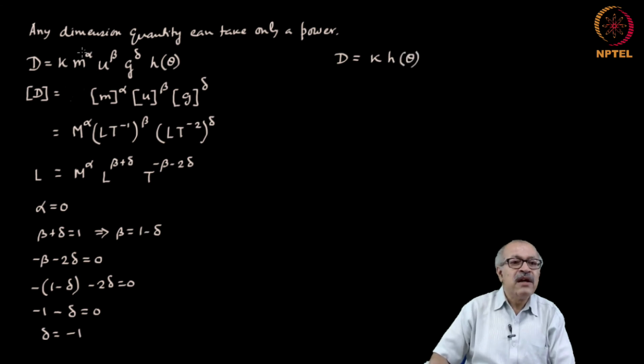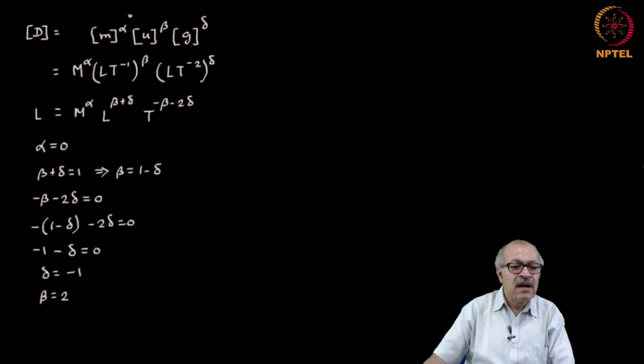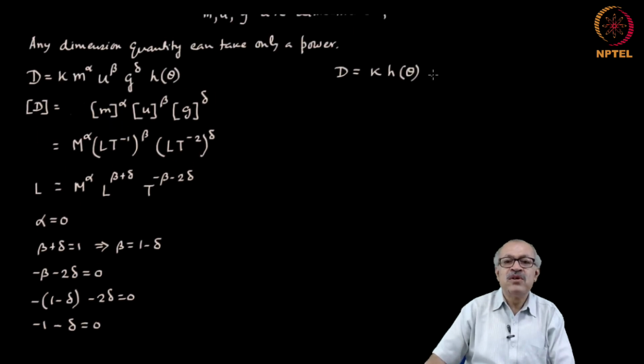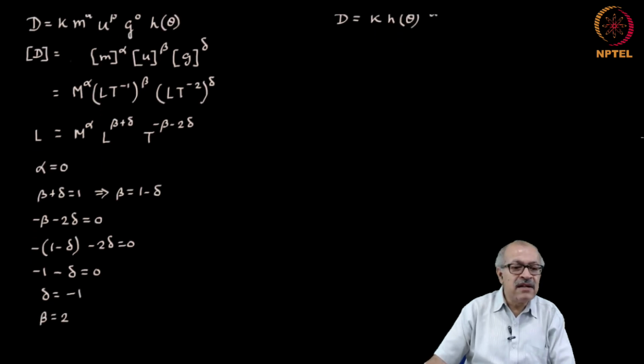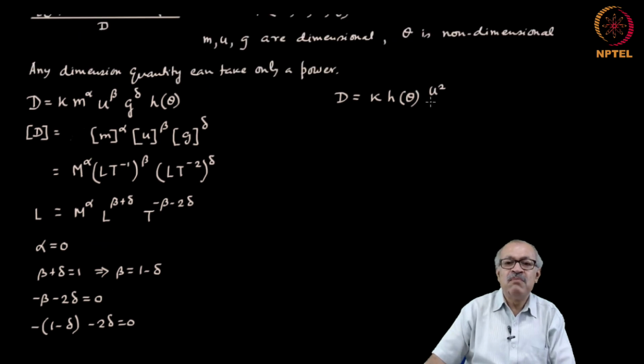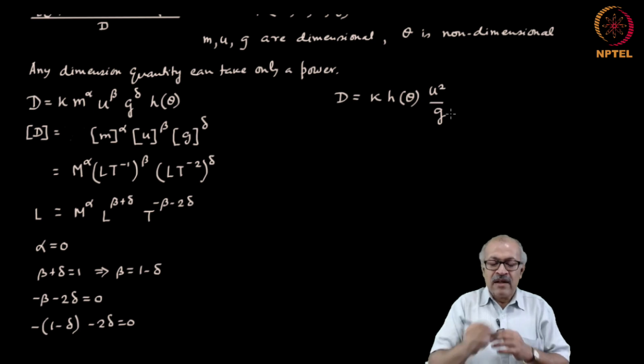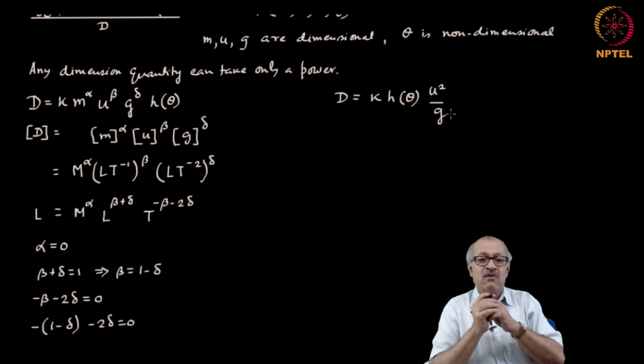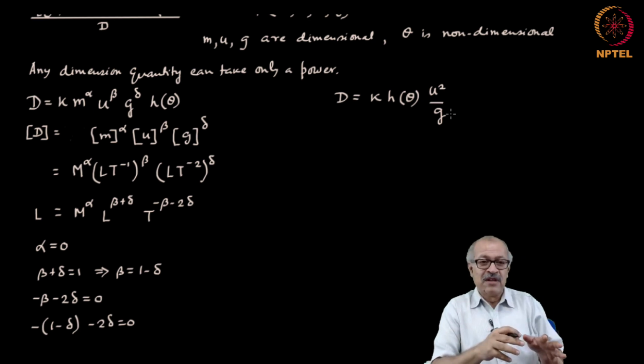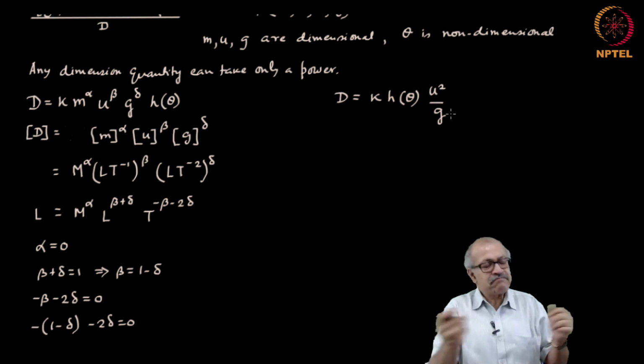And now, m to the power alpha, alpha is 0, and therefore, this disappears. U to the power beta, beta is 2. So, u square, g to the power delta, delta is minus 1. So, by g. So, that then will be the relationship that you have obtained.